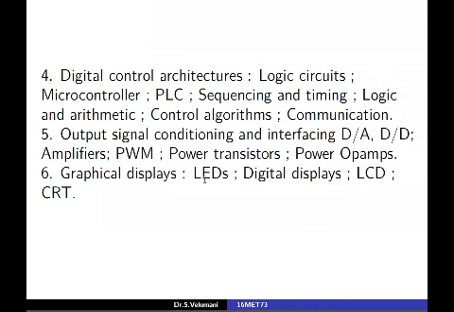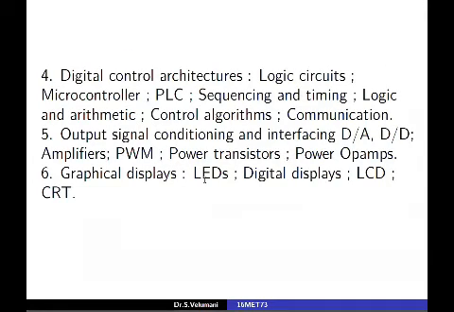Fourth one, digital control architectures: logic circuits, microcontrollers, PLC, sequencing, timing, logic and arithmetic control, control algorithms, communications, etc. come under digital control architectures. Output signal conditioning and interfacing means mostly machines and all are giving output as analog. So we have to convert it.